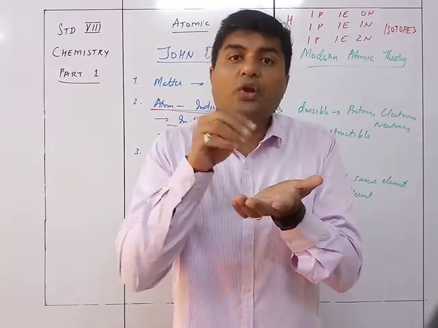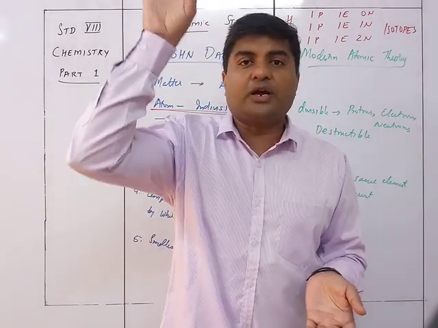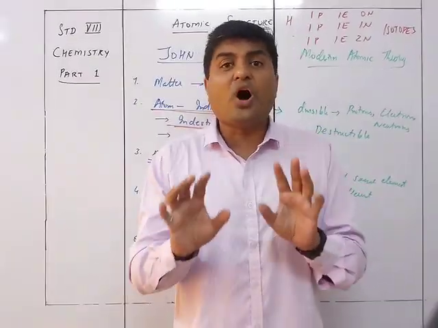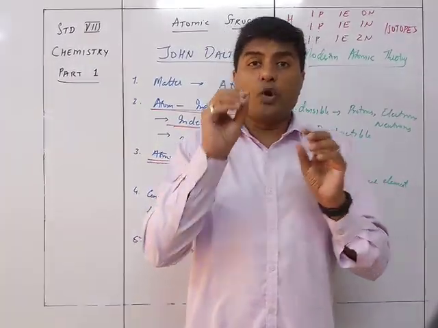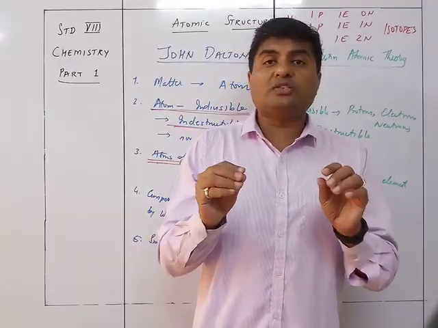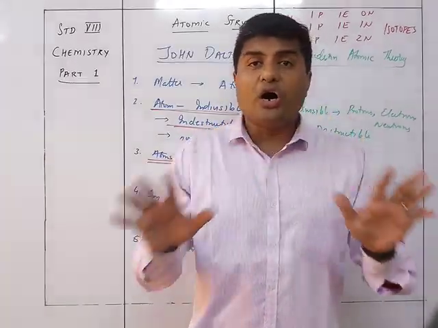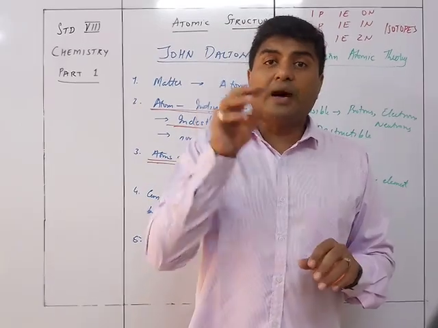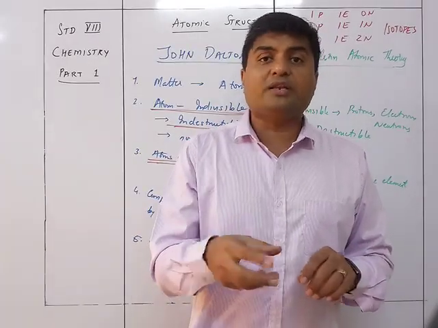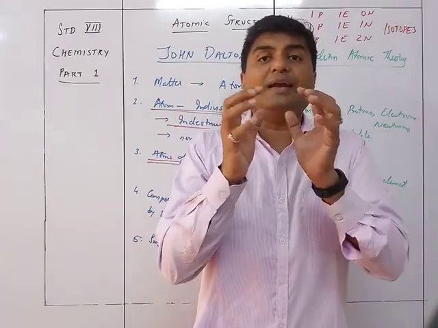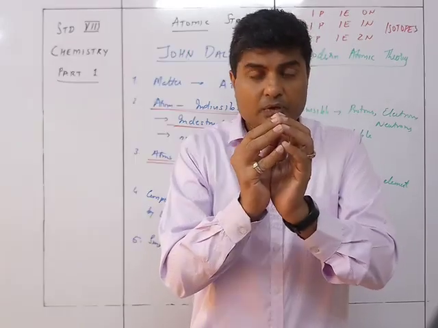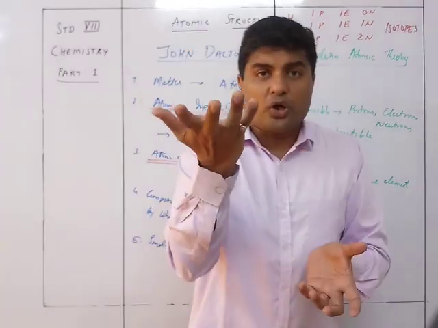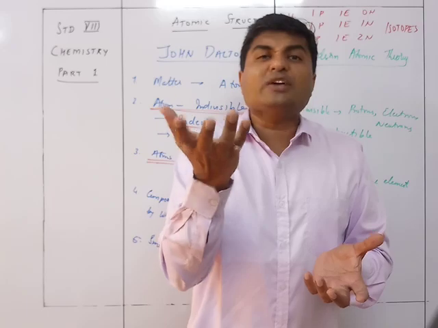No. Can a neutron tell me, I am a neutron of hydrogen? No. See, protons, electrons, and neutrons are present in all the atoms, and it is the number of protons, electrons, and neutrons that makes it into one element. So the moment I take a proton, that proton has lost its identity.